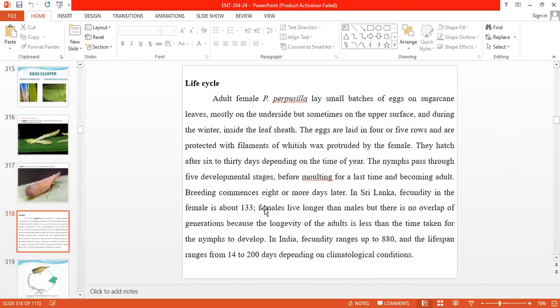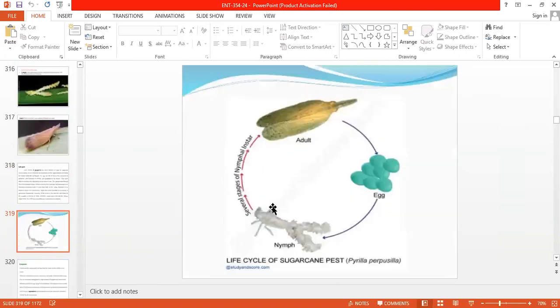Life cycle: there are three life stages, eggs, nymph, and adults. The eggs, near about 400, are deposited by the adult on the lower surface of leaves, also between the detached leaf sheath and the stem. These eggs are covered with white cottony wax filaments.